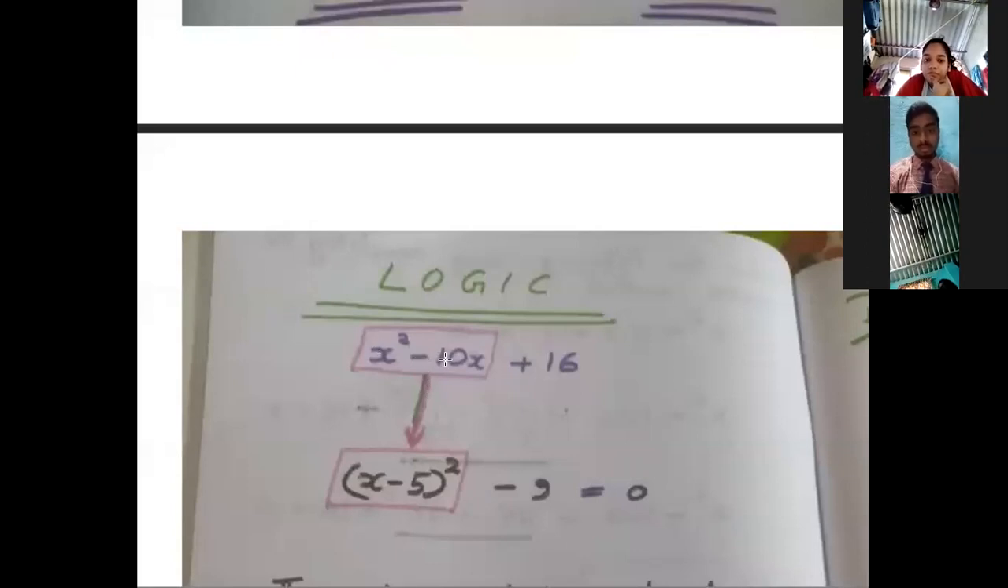Now I want you to think of what is the name of this method. Completing the square. X square minus 10x, but plus 25 is not there. So what we are doing in this question basically is we are trying to complete the square.